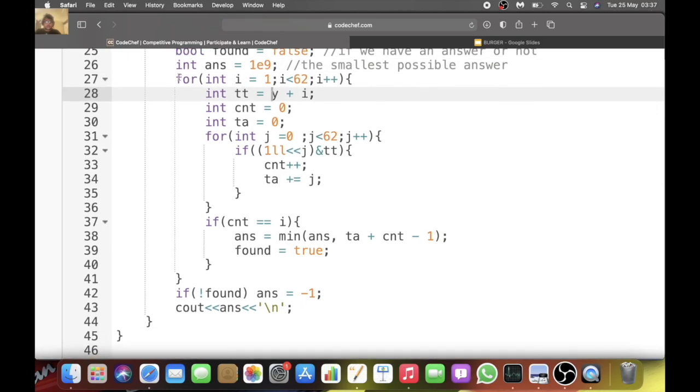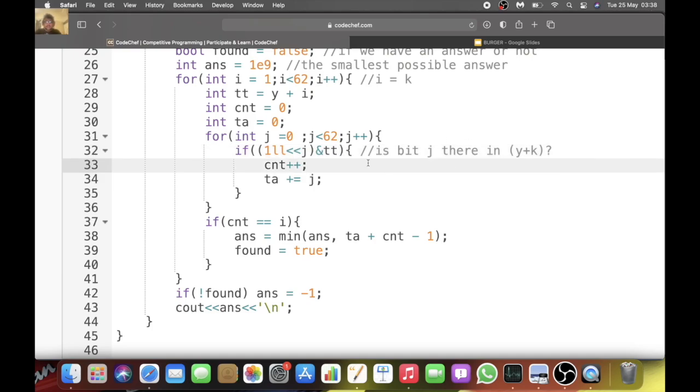So now we'll check for all k. I wrote k in the explanation, but I've used i here, so we can think of i as k. We're trying for y plus k, right? Now we go over the binary representation of y plus k. This term here basically tells us whether bit j is there in y plus k. If the bit is there, then we increase the count of bits.